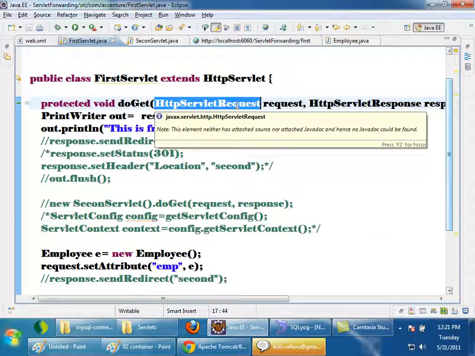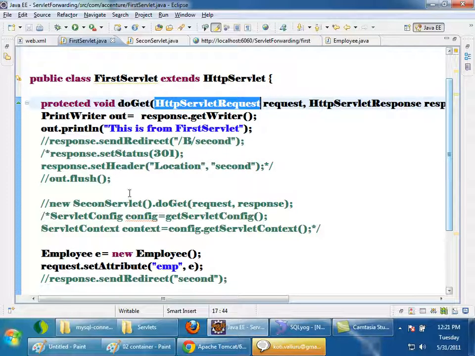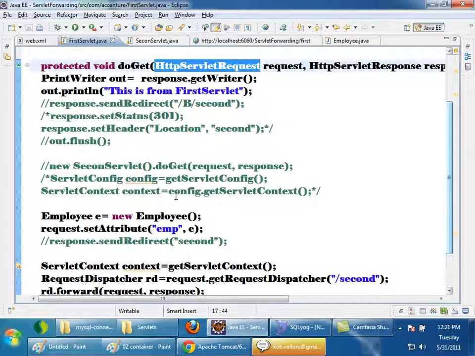Once the response is sent back, the request object and response object will be garbage collected. If the request object itself is garbage collected, what about the attribute set in request? It will also be garbage collected. Until what time is the employee object present in the memory? Until the response is served back to the client. Once the client gets the response, the request object and response object are garbage collected, and the attributes which are set inside it are also garbage collected.